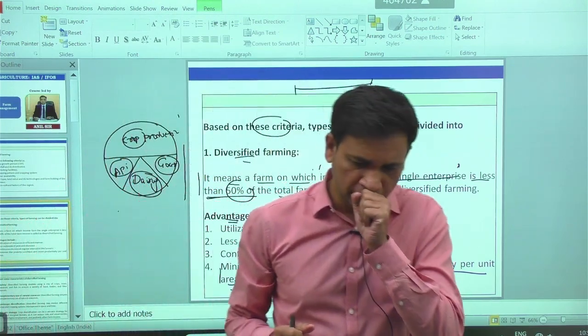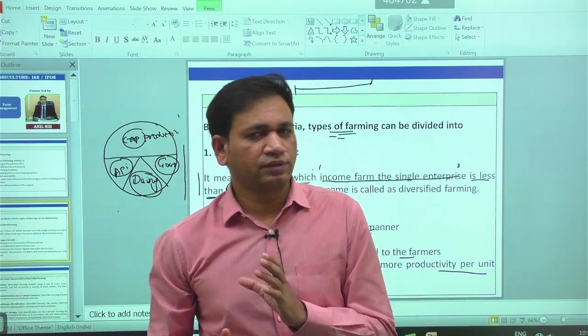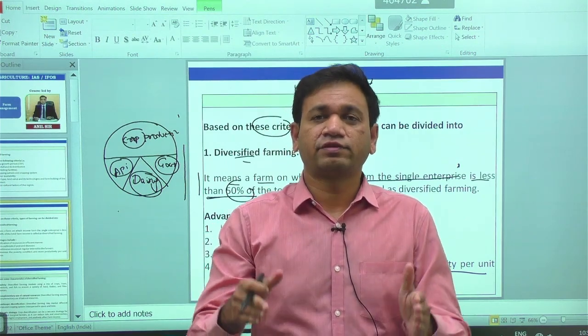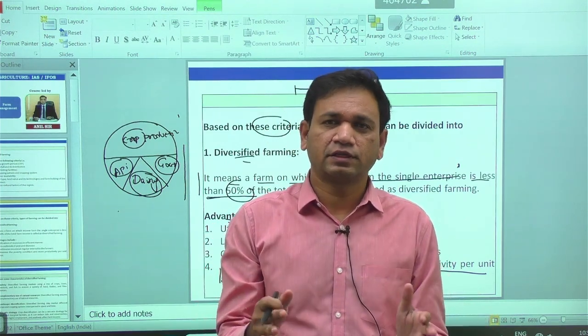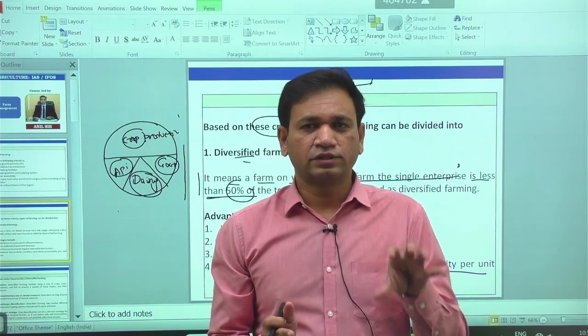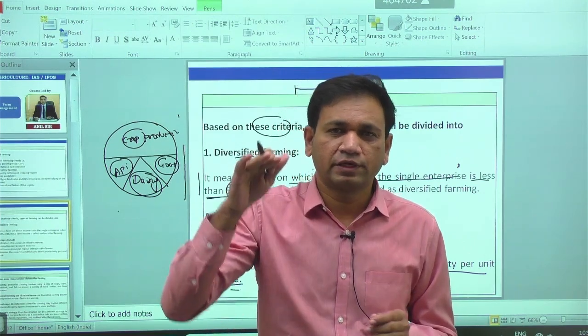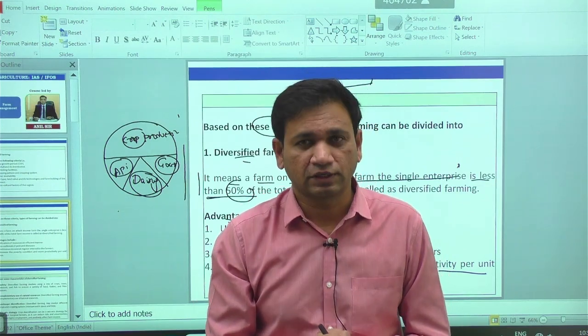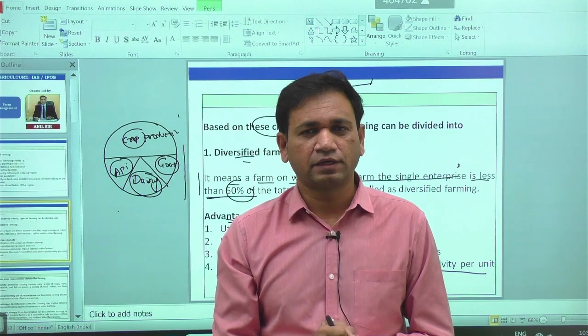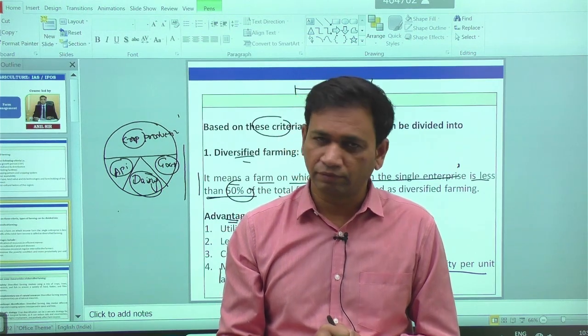I'm repeating once again. In the case of diversified farming, as much as possible, the farmer is taking different enterprises. The farmer is taking multiple varieties in the given piece of land. So in that structure, we can minimize all types of risk, and more yield can be taken per unit of land in the given region.